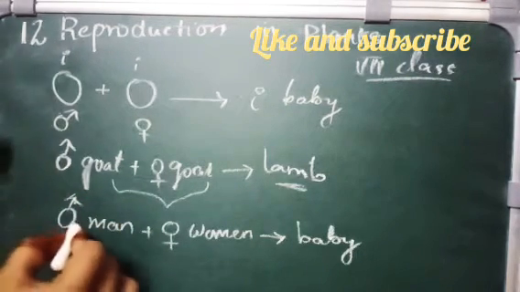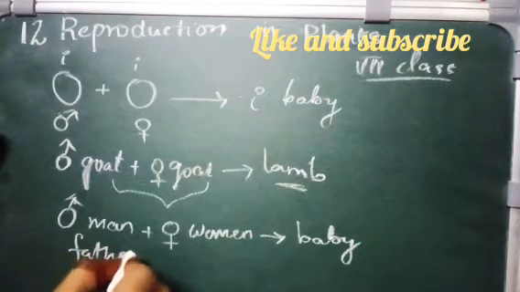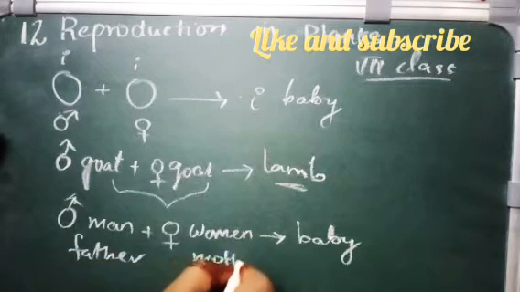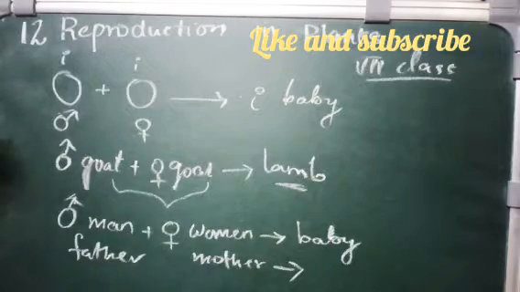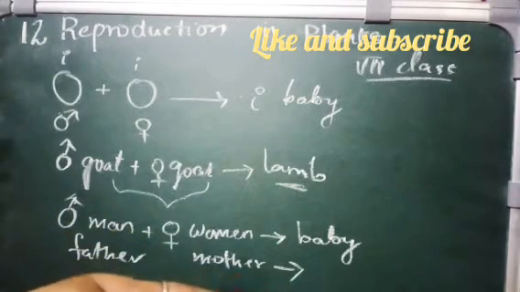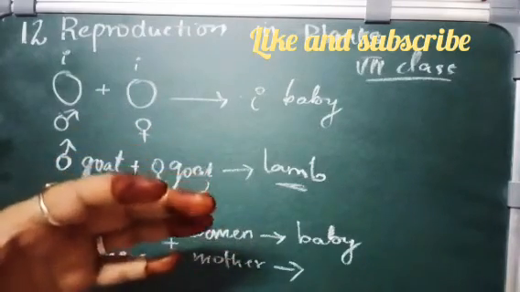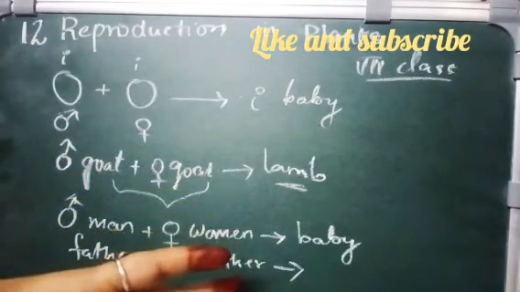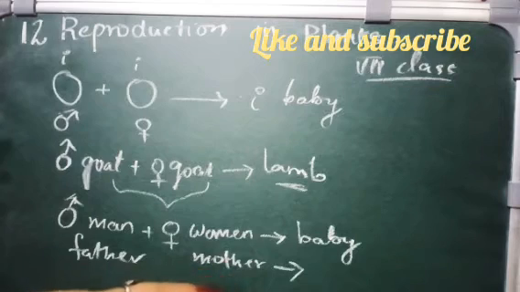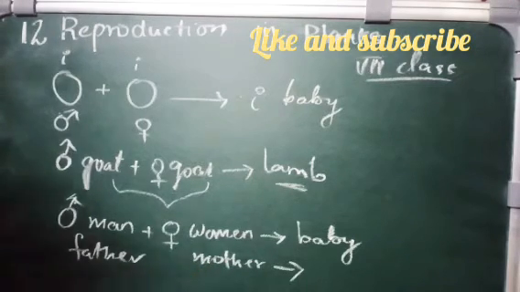When there is production of the same breed, then that is called reproduction.